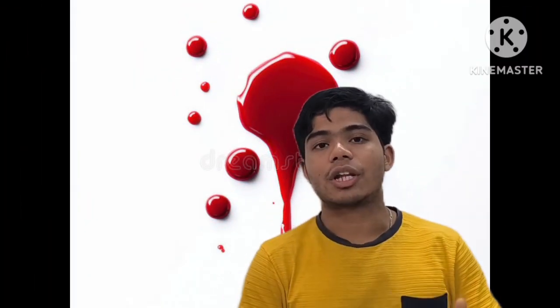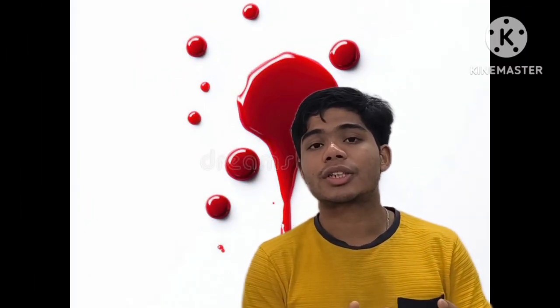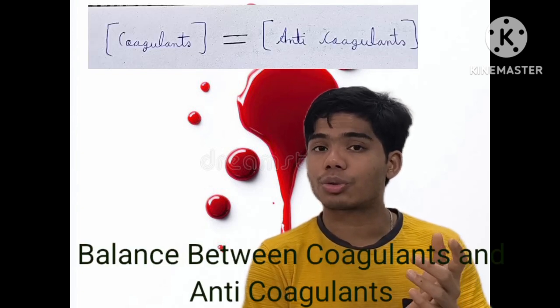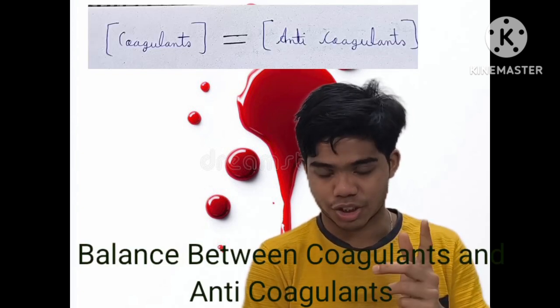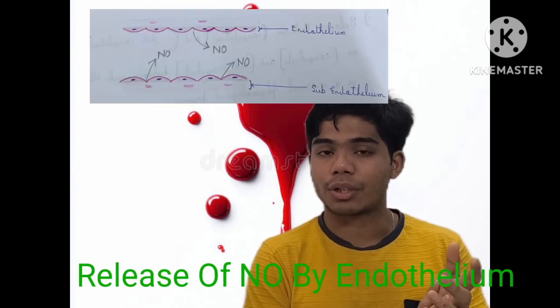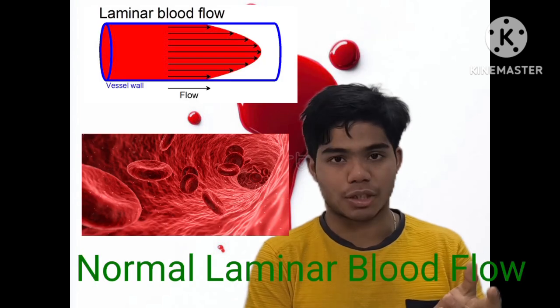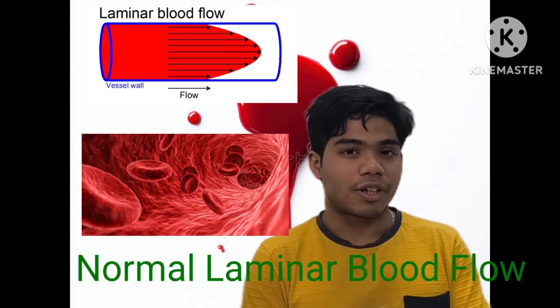So friends, now I am going to discuss why the blood remains in a liquid form in a normal physiological process. There are many factors which govern this process. The first factor is the balance between coagulants and anticoagulants. Second is the release of nitric oxide by endothelial cells, and the third one is the normal laminar blood flow. In my further videos, I am going to discuss each part in detail. So please stay tuned.